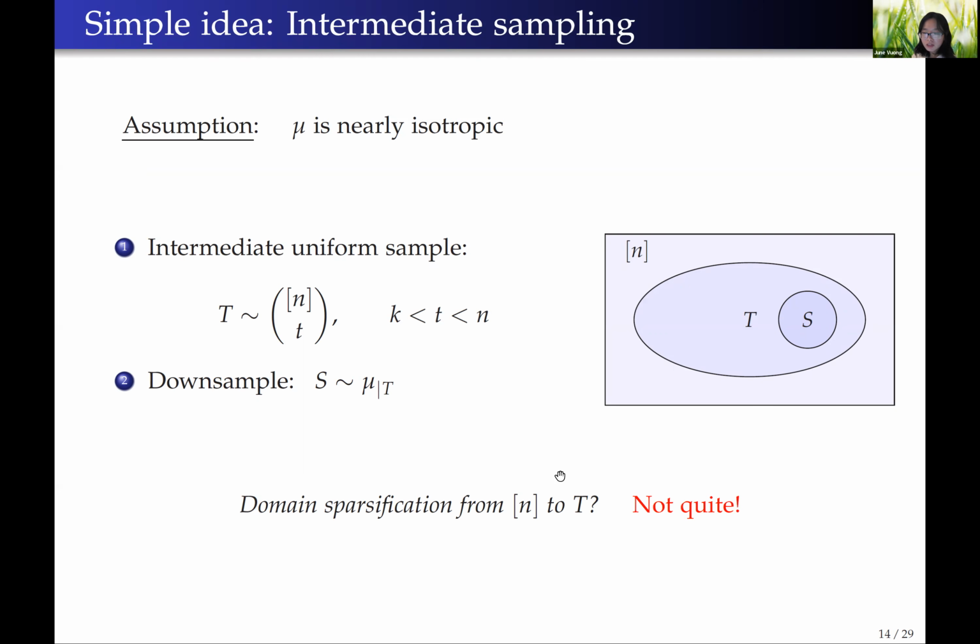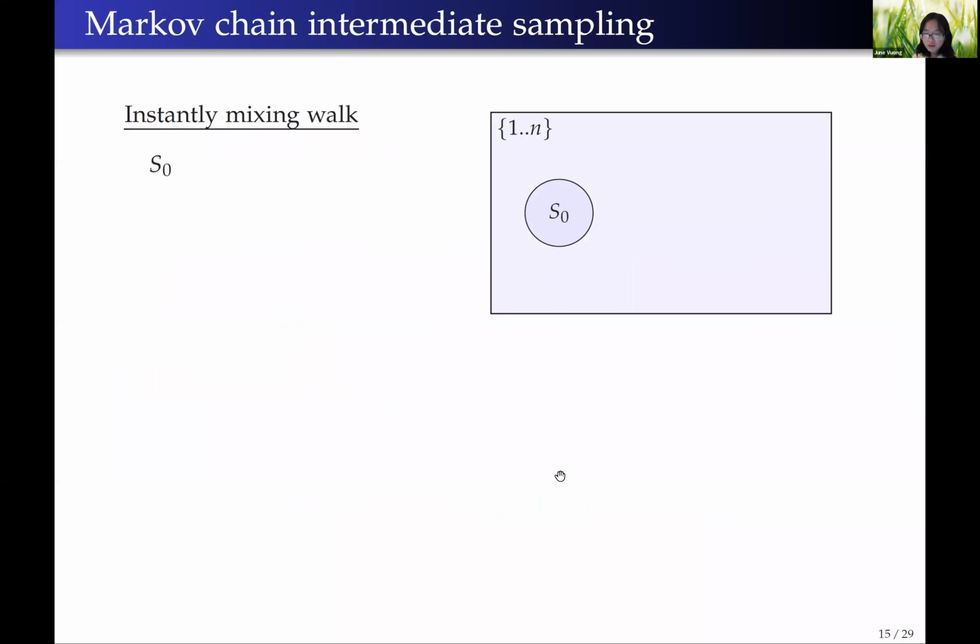So for many distributions of interest, we need to set the size of the set T to be huge in order to get anything that is sufficiently close to the target distribution mu. Okay, so this is nice, but it doesn't work. So how can we fix this? We will repeat this process a few times.